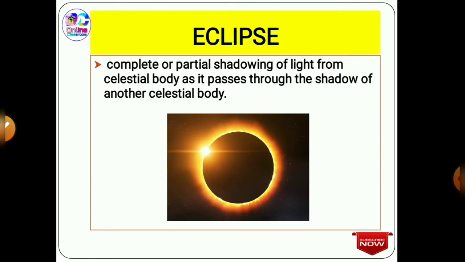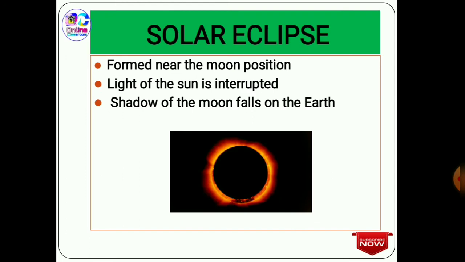Then next we are going to learn about the concept of eclipse. So what is an eclipse? An eclipse is the complete or partial shadowing of light from celestial bodies as it passes through the shadow of other celestial bodies. Now we have two types of eclipse: one is the lunar eclipse, another is the solar eclipse. The solar eclipse is formed when the moon is between the sun and the earth. The light of the sun is interrupted and the shadow of the moon falls on the earth.